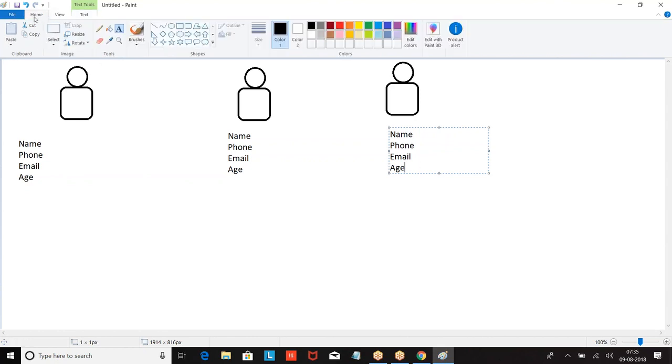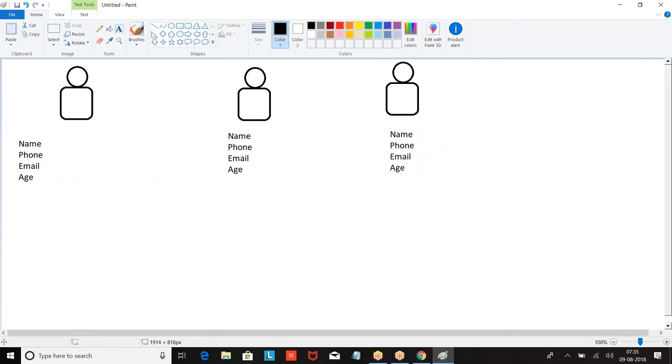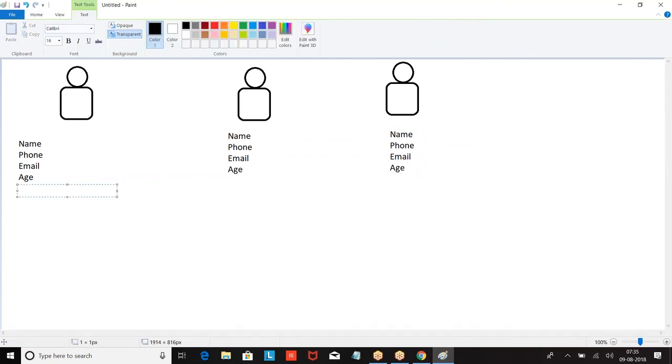Now, what are the actions that a student can do? Let us say he can fight, he can eat, he can sleep, he can watch movies. Sometimes he studies also.